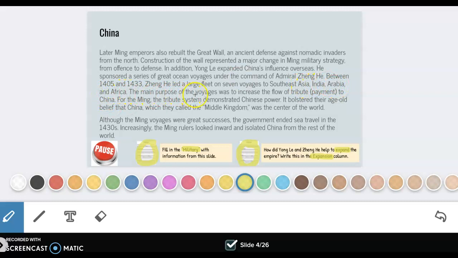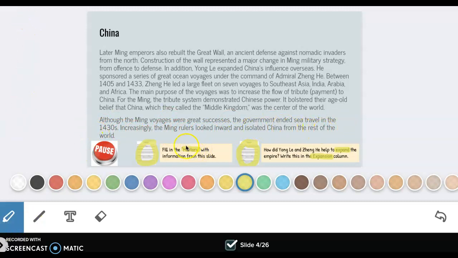The main purpose of the voyages was to increase the flow of tribute, or payment, to China. For the Ming, the tribute system demonstrated Chinese power. It bolstered their age-old belief that China, which they called the Middle Kingdom, was the center of the world. Although the Ming voyages were a great success, the government ended sea travel in the 1430s. Increasingly, the Ming rulers looked inward and isolated China from the rest of the world.